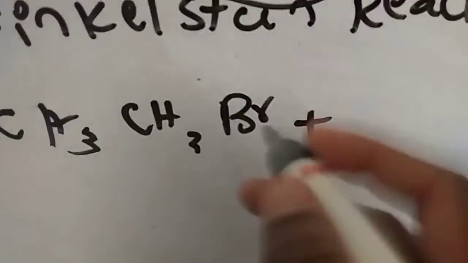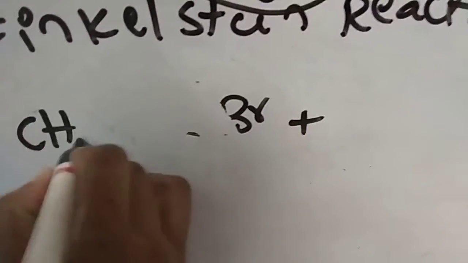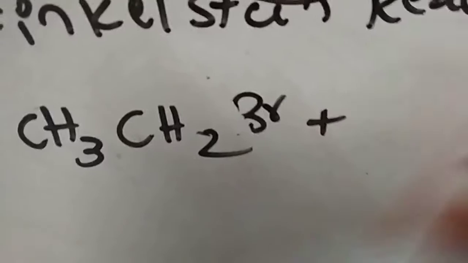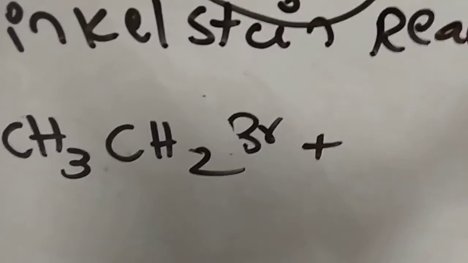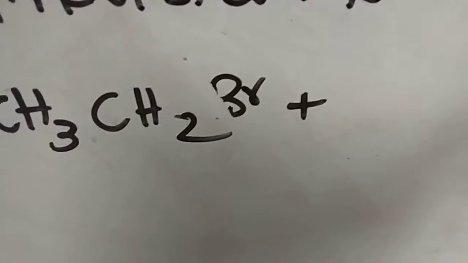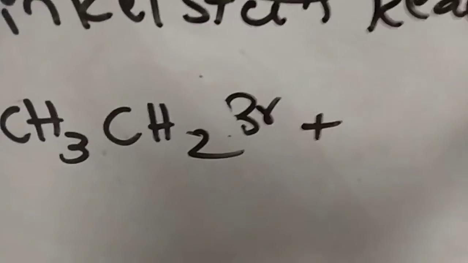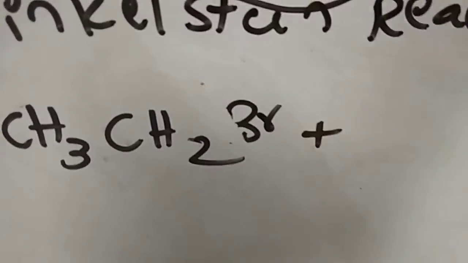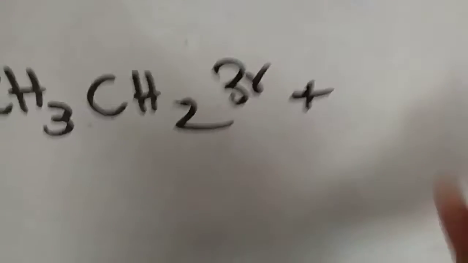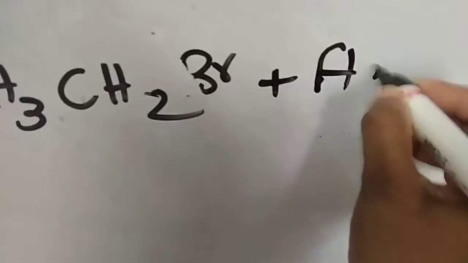So here CH3 CH2Br we are reacting with any inorganic fluorides, like Hg2F2 or AgF, SbF or cobalt fluoride, like that. Any inorganic fluoride; I am taking Hg2F2, mercurous fluoride.